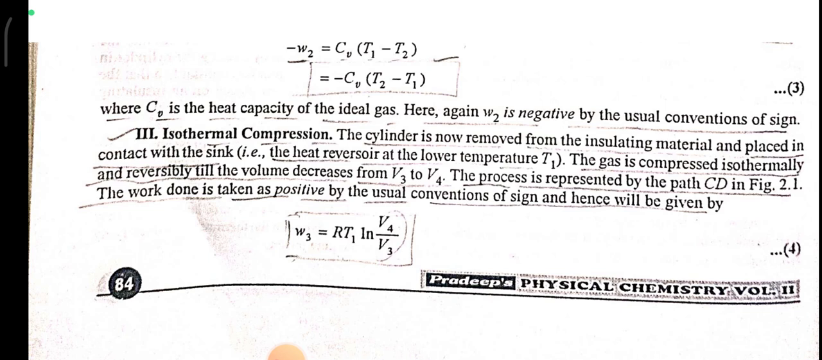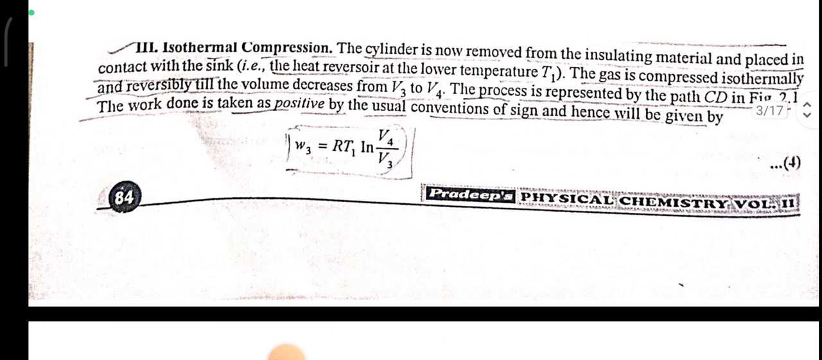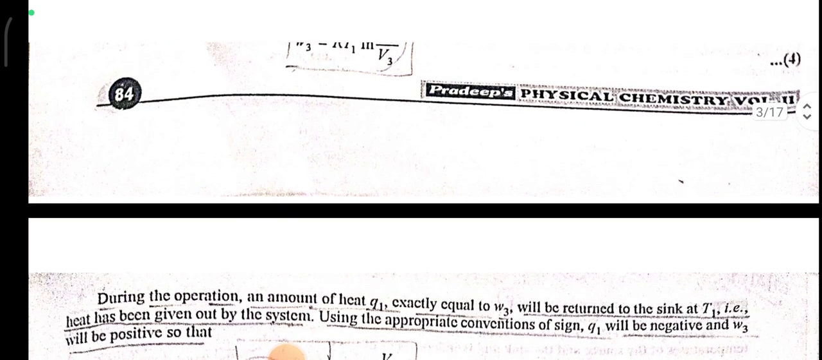Isothermal compression. The cylinder is now removed from the insulating material and placed in contact with the sink. The gas is compressed isothermally and reversibly till the volume decreases from V3 to V4. The process is represented by path CD. The work done is taken as positive by the usual convention of sign and hence will be given by W3 is equal to RT1 ln V4 upon V3.